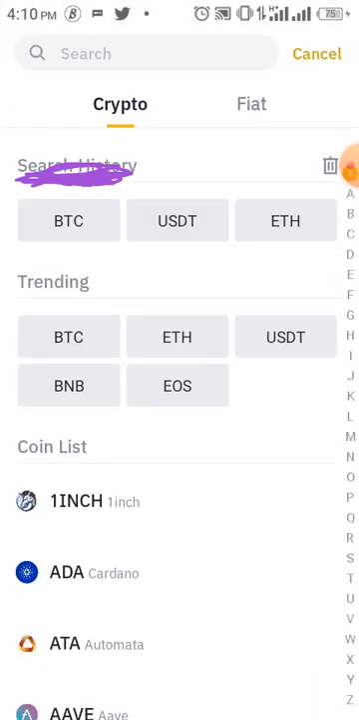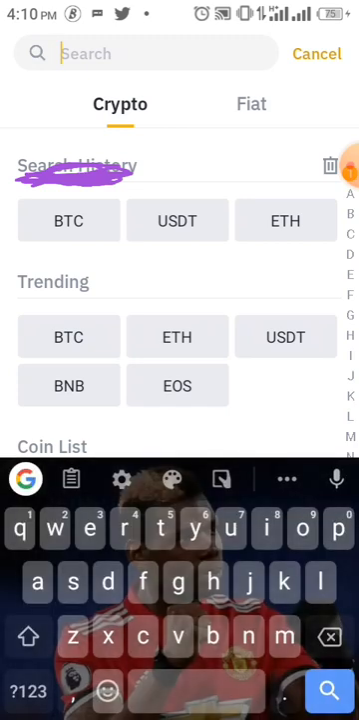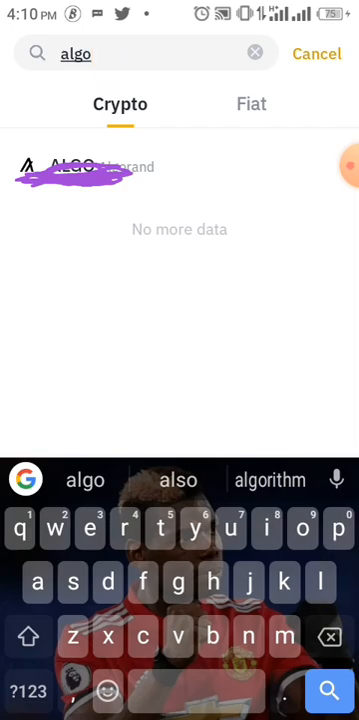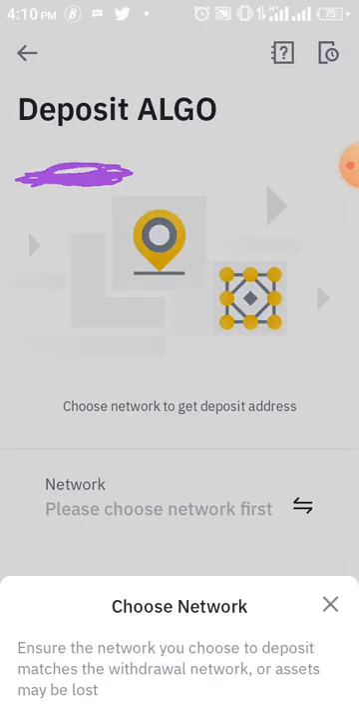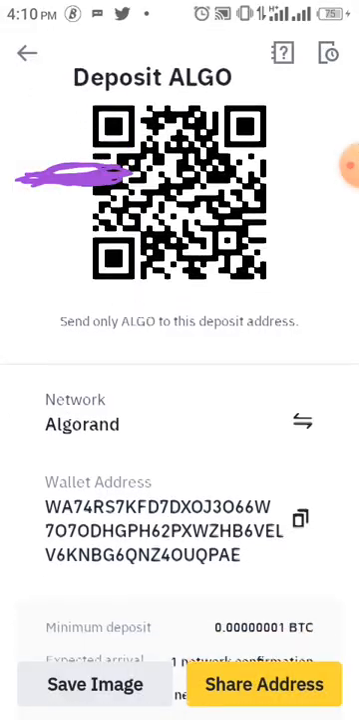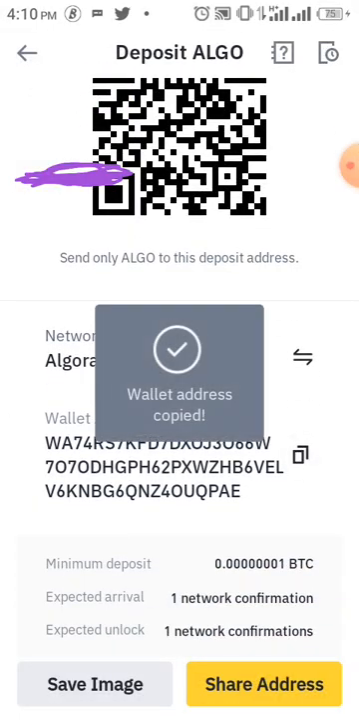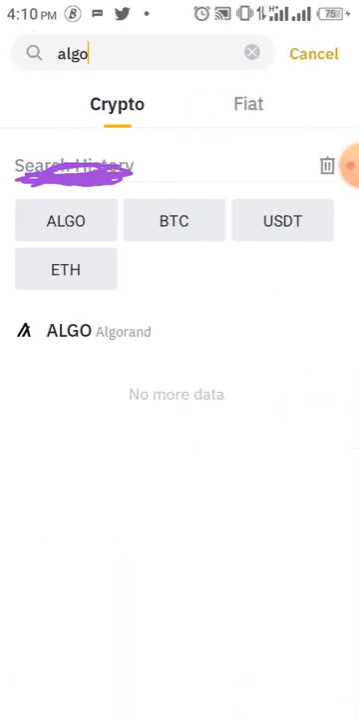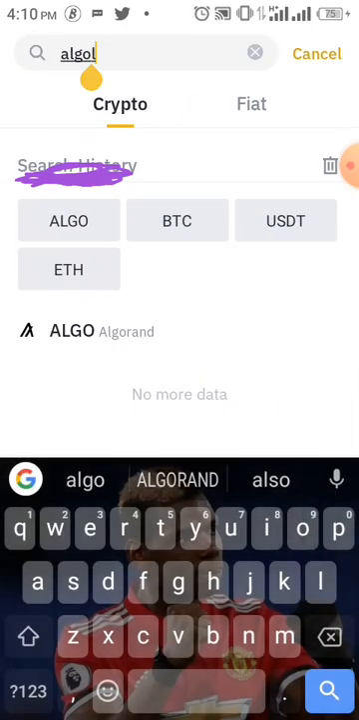And if you want to receive from somebody, you click on deposit. Now you search for the coin that you want to receive from the person. Let's say you want to receive Algo. You click on Algo, right? The network that is available is just Algo. Then you click on copy, this icon beside the wallet that looks like copy. When you click on copy, you go and paste it and send it to that person. It's very simple. That's for deposit, that's for the coin here.